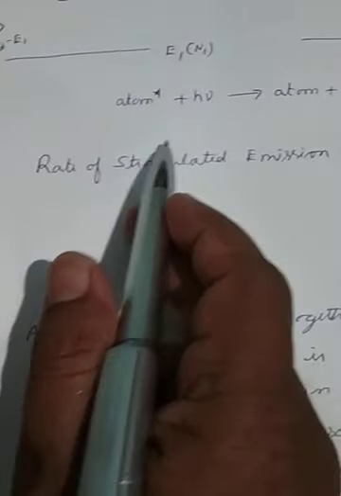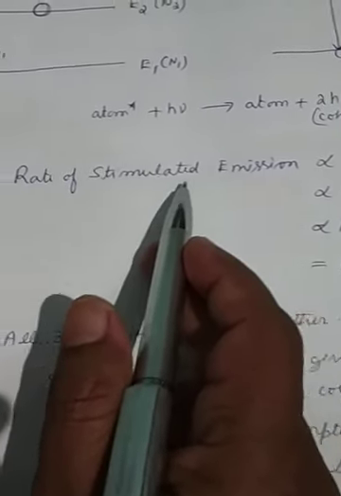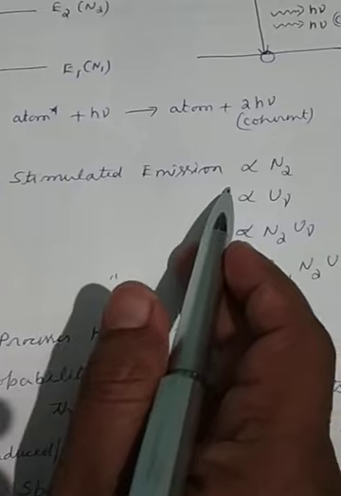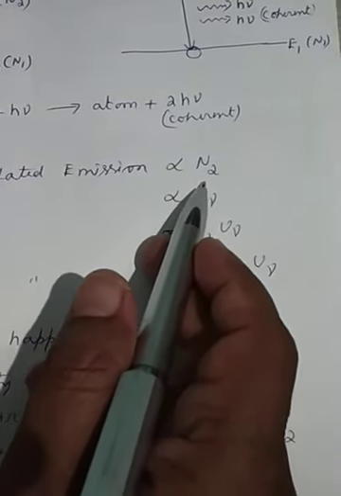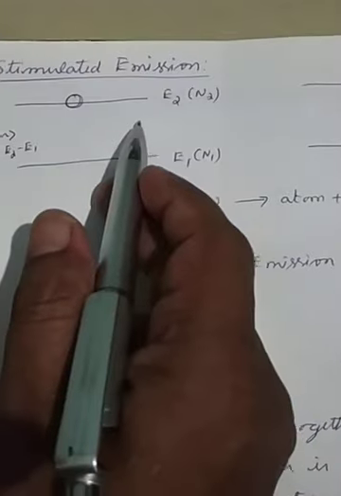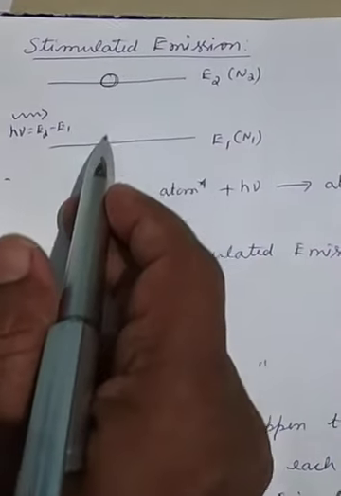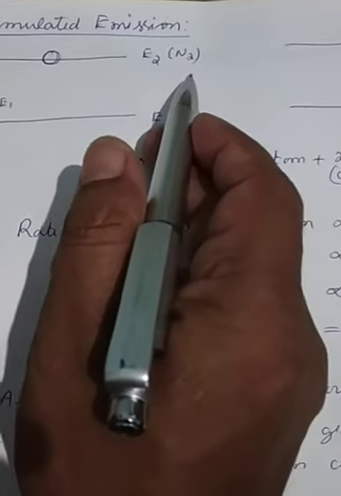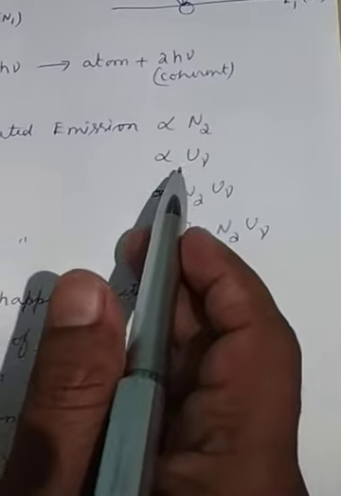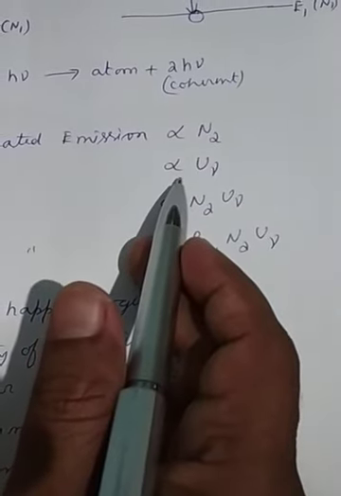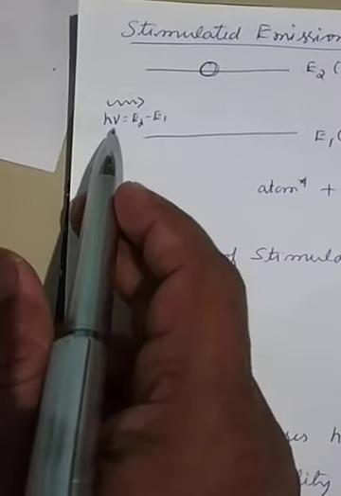directional beam of light. Now, the rate of stimulated emission, that means the number of stimulated emissions that will take place per second per unit volume, is proportional to the number of atoms which are present in the upper level, because from the upper level the atom has to come down, so it is proportional to the number of atoms in the excited level N2, and it's also proportional to the intensity of the light U nu, because it is influenced by the external radiation.